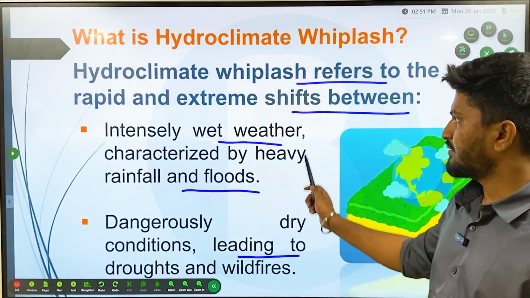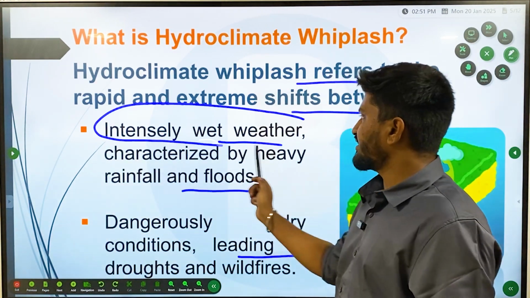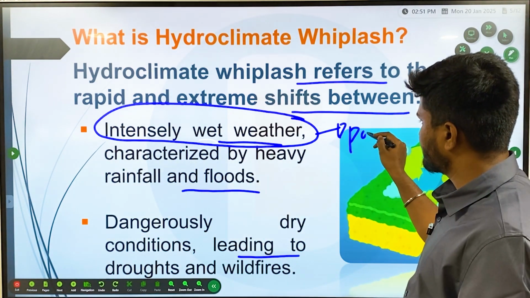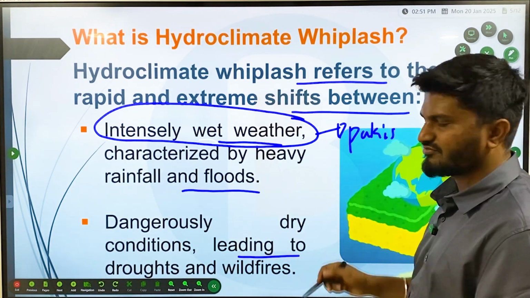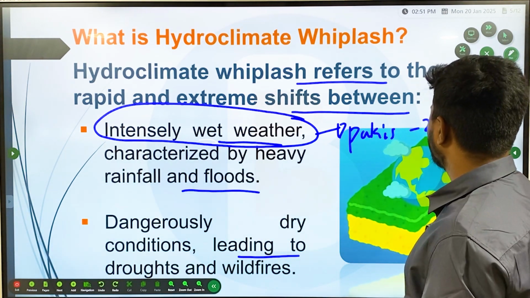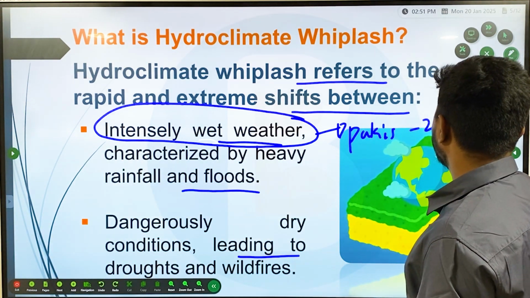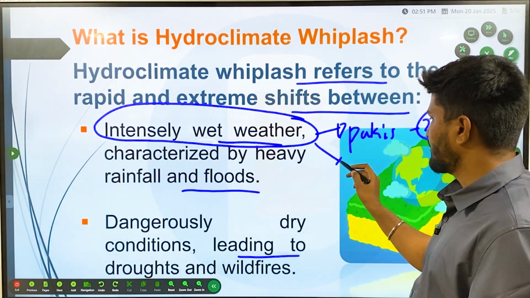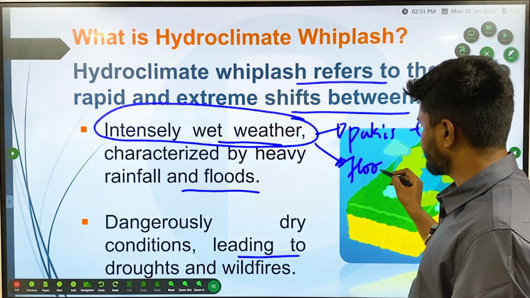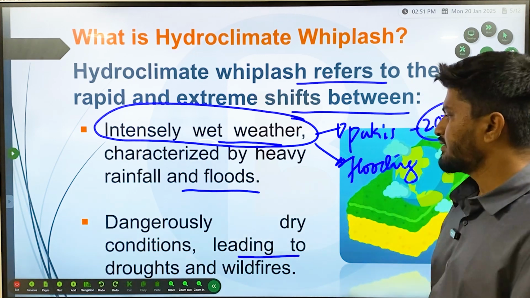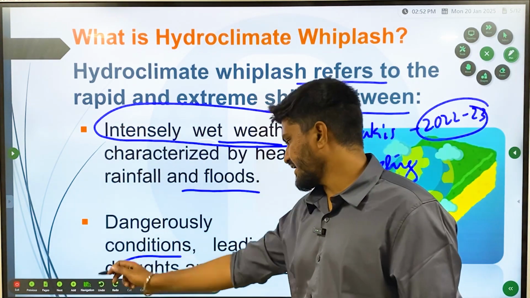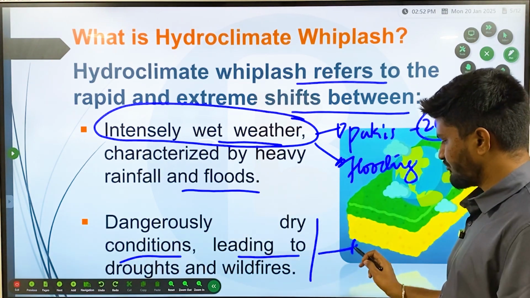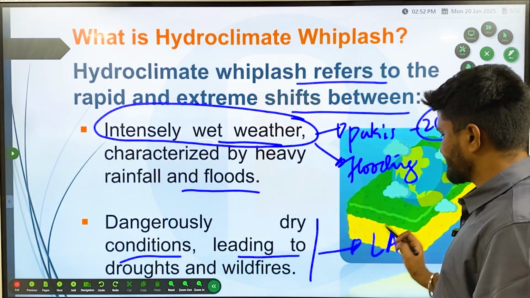One is intense wet conditions, which was experienced by Pakistan, Iran, and Afghanistan during 2022 and 2023, which resulted in flooding. And then there are dangerously dry conditions leading to droughts and wildfires, which we are witnessing in Los Angeles.